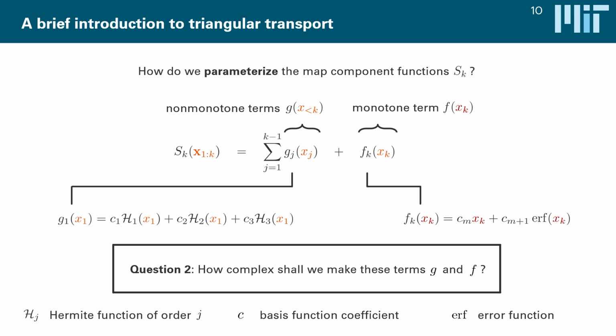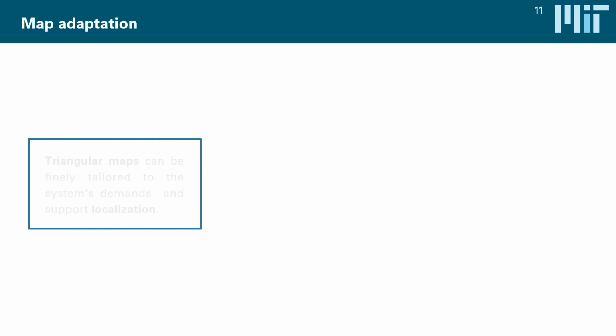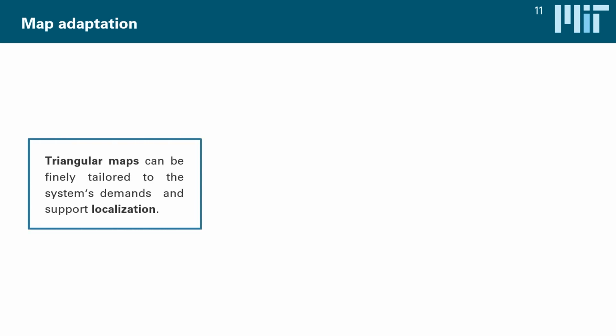But of course, the price for this is that the bias variance trade-off might become unfavorable. So finding the correct degree of complexity is a very important thing to keep in mind for these triangular maps. So behind these two questions, I think, lies the true potential of the triangular transfer maps. And this is basically that triangular maps can be extremely finely tailored to the demands of a system.